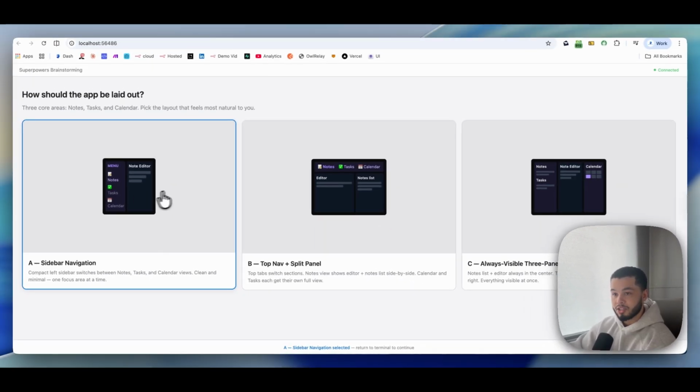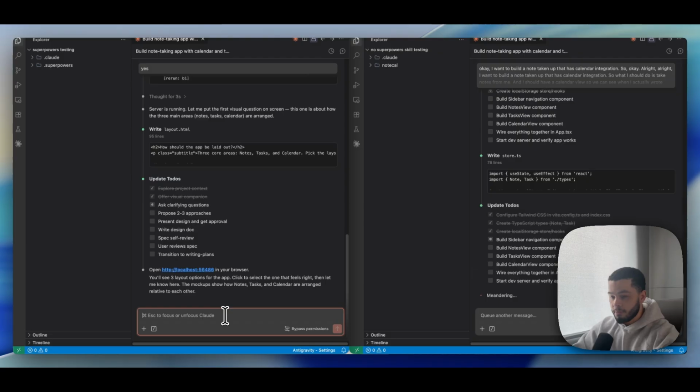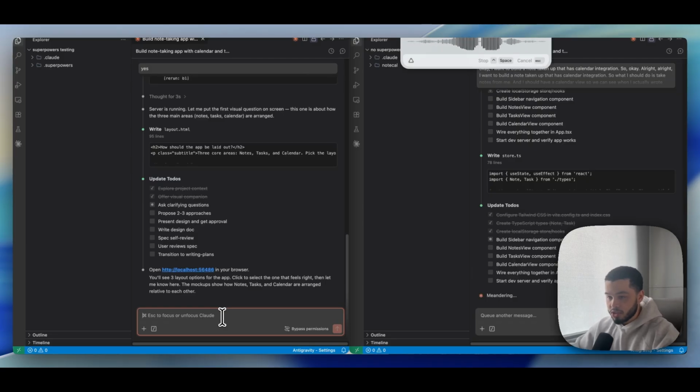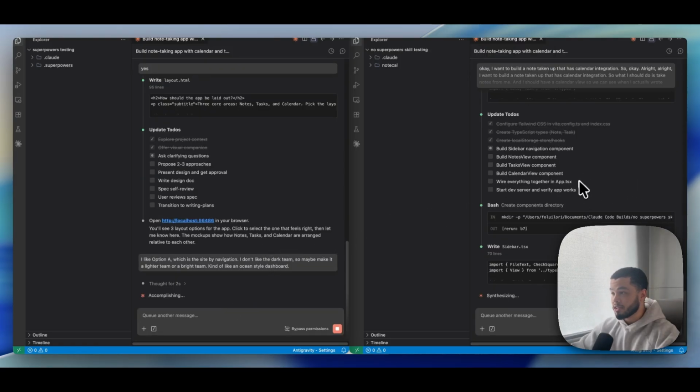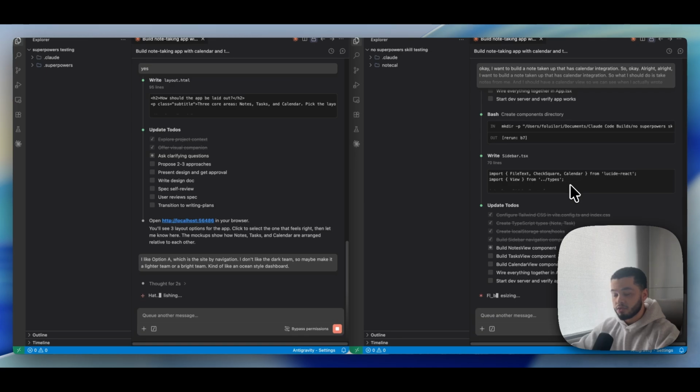For me, I like the sidebar navigation, so I'm going to click that. I'm going to come over here and say I like option A, which is the sidebar navigation. I don't like the dark, so maybe make it a lighter theme or a bright theme, kind of like a Notion style dashboard. Again, we can still see the right hand side really hasn't asked us for anything, just what we initially put in, and it's gone ahead and started to build out that code for us.